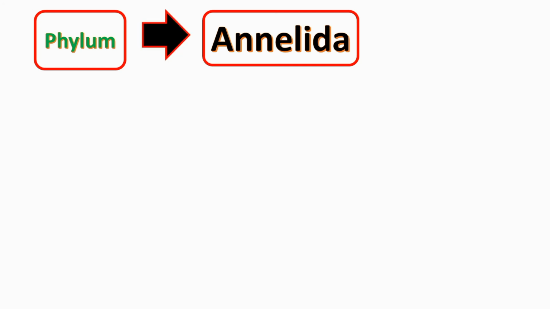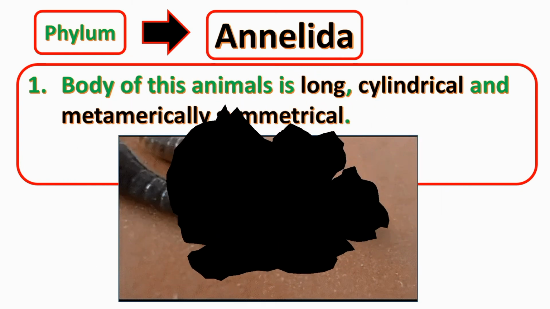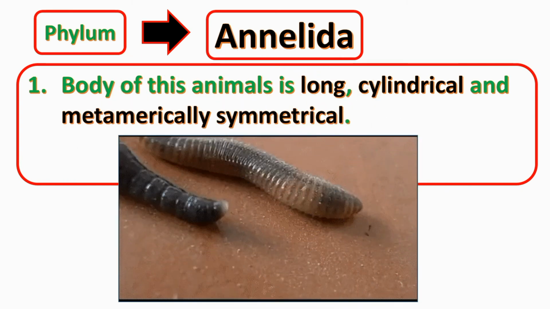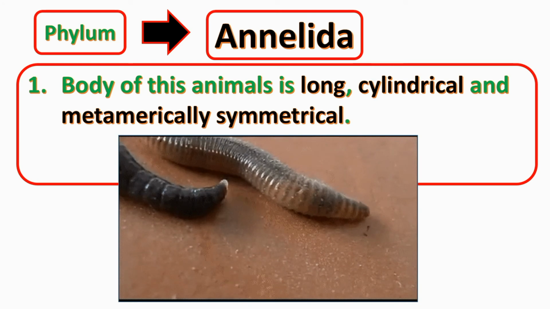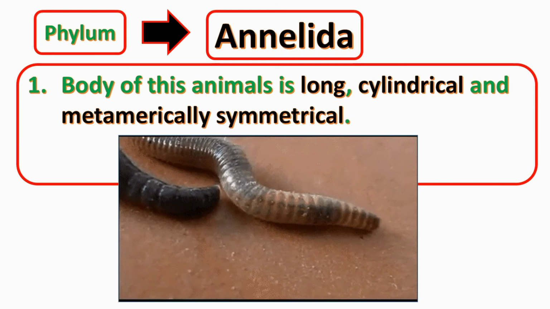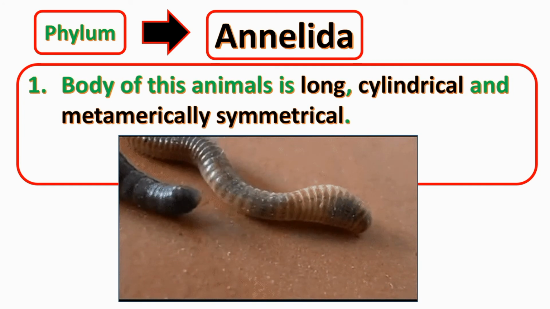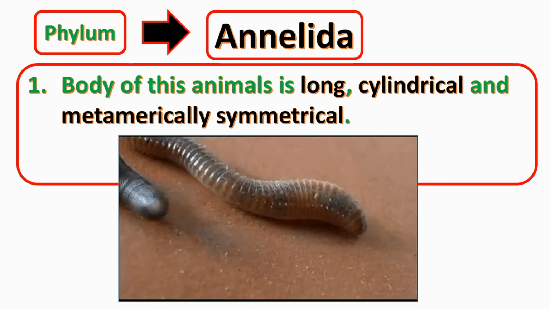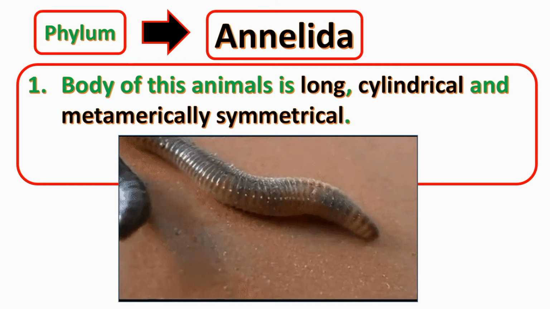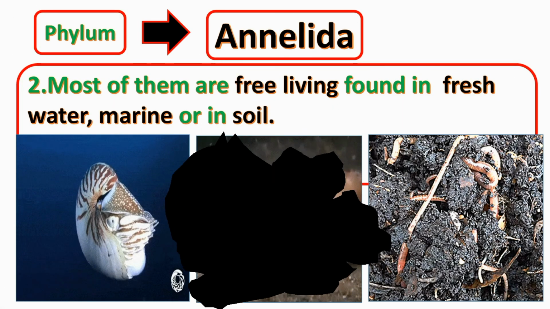Next phylum is Annelida. Let's study some characteristics of phylum Annelida. Body of these animals is long, cylindrical and metamerically segmented. Most of them are free living, found in fresh water, marine water or in soil.